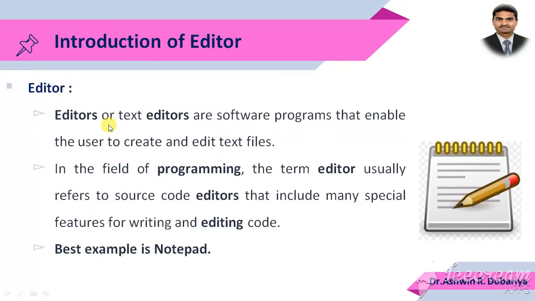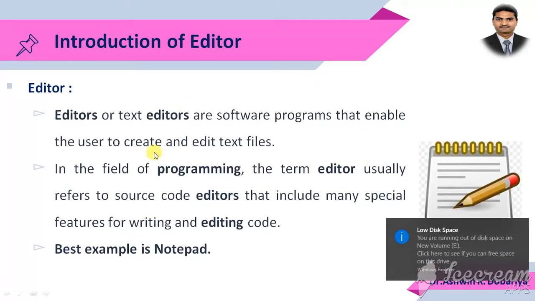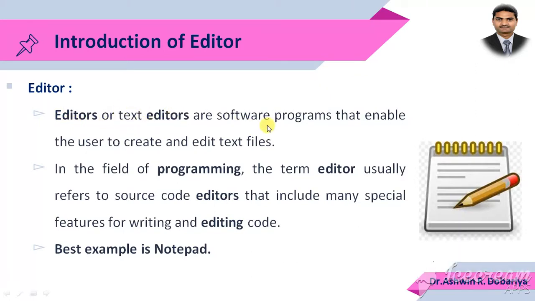Friends, the simple meaning of editor is that it is one kind of program where we can write certain text. To write a program, we have to write instructions, and generally we write instructions using a specific programming language. So text editors are one type of software program that enables the programmer or user to create and edit text files. The text file means the instruction file that we write with the help of a particular programming language. And specifically in the computer field, the terminology of editor usually refers to a source code editor.